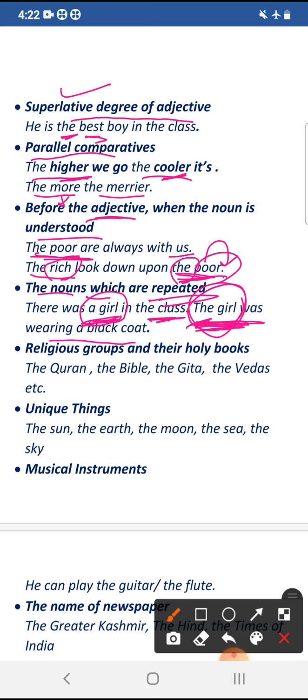Another use of the article the is that it is used with religious groups, the names of religious groups and their holy books.